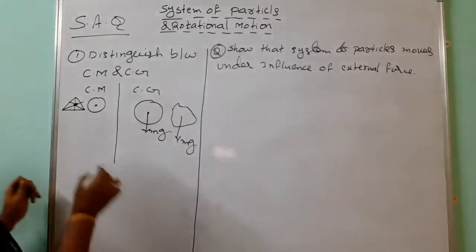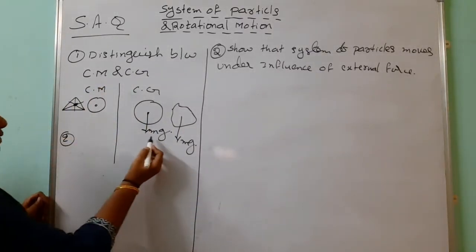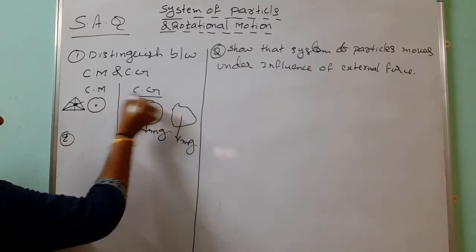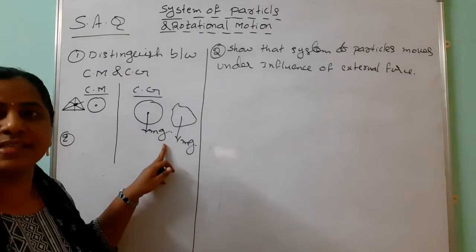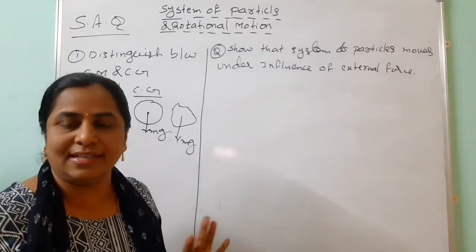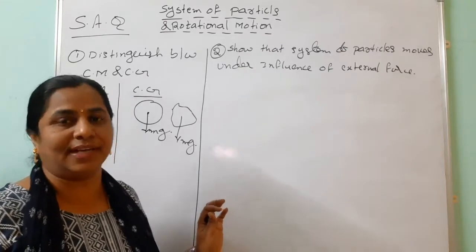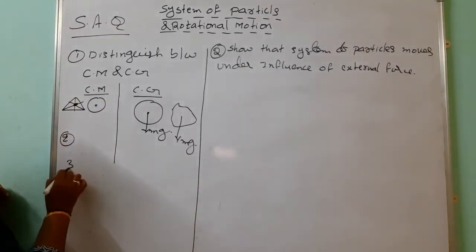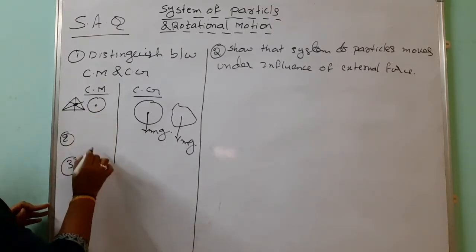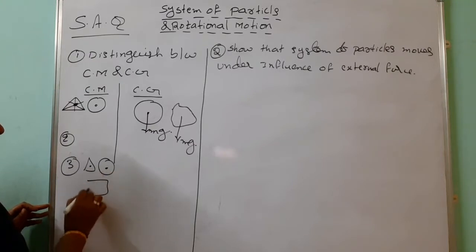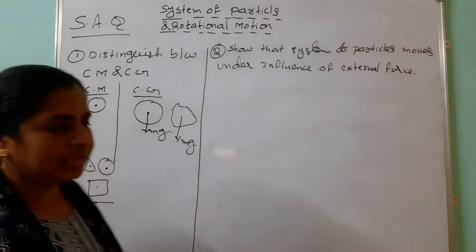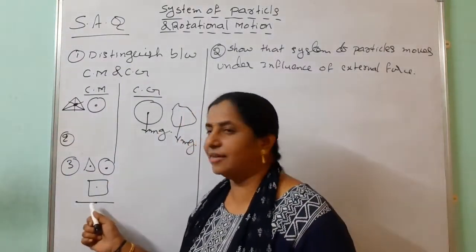Now, the second difference is, you know that the weight formula is mass into acceleration due to gravity. So the center of gravity depends on the acceleration due to gravity. But the center of mass is about quantity of matter. It does not depend on the acceleration due to gravity. Then the third one, in the case of uniform bodies like rectangle, square, circle, then any rod, all homogeneous bodies, the center of mass coincides with the center of gravity.